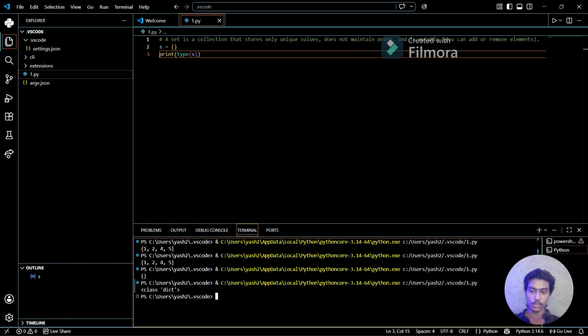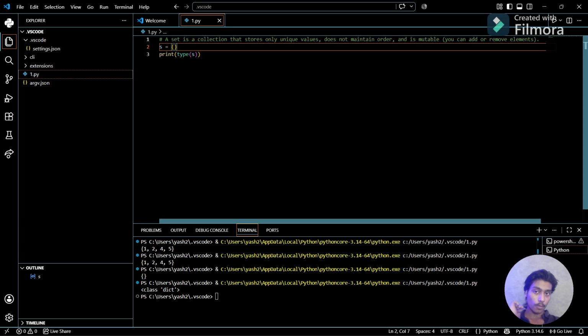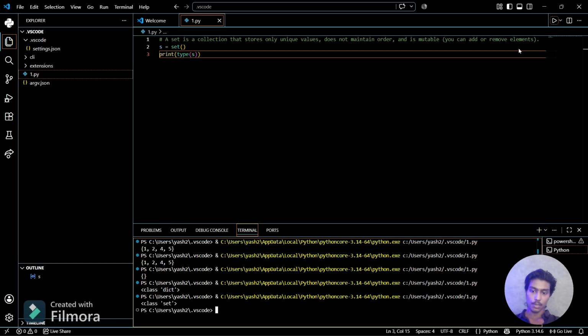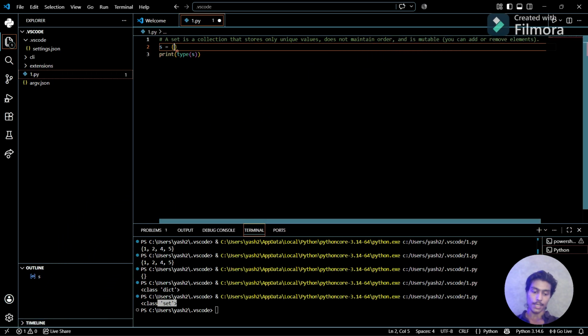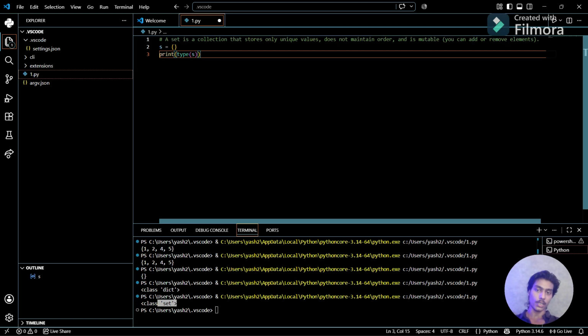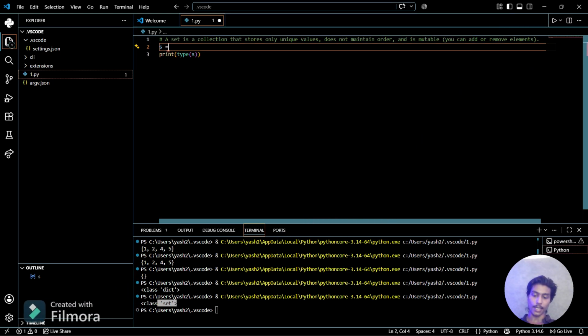So if I want to store an empty set, I have to use set and then parentheses, and then see the type, which is class set now. So for an empty set you have to use set and then parentheses. That's how you can store it.